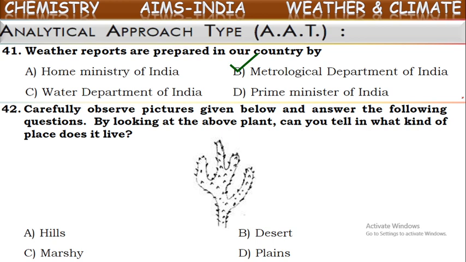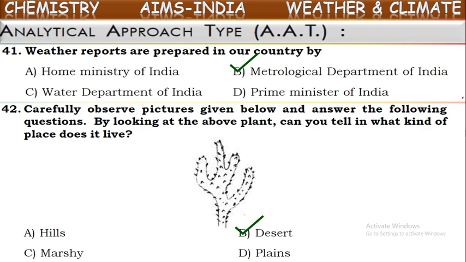So it is called cactus plant, which can survive even in the water scarcity places, where water is available in very less quantity. There also these plants can survive. We know in deserts water is very rarely available. In those areas also, these cactus plants can survive. So here we can say these plants are observed in deserts.